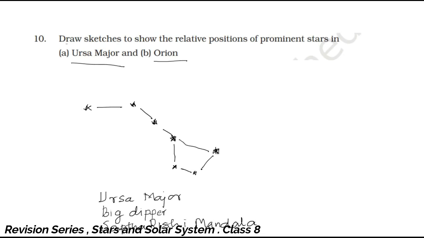Kashyapa, Atri, Vasishtha, Vishwamitra, Gautama, and then Jamadagni, Bharadwaj. Okay, so these are the names of these 7 sages. So every culture has imagined this particular constellation in their own way.